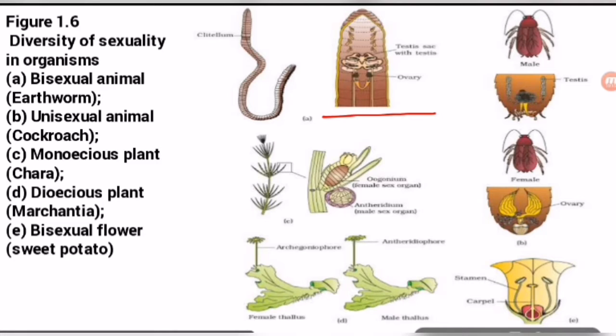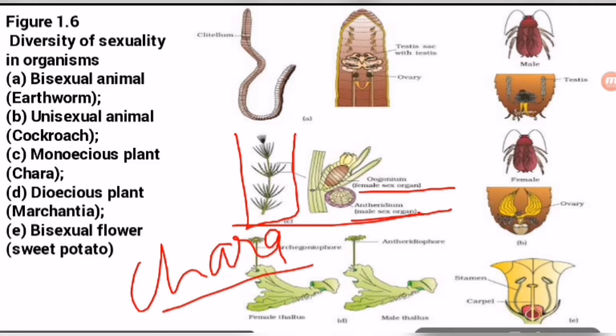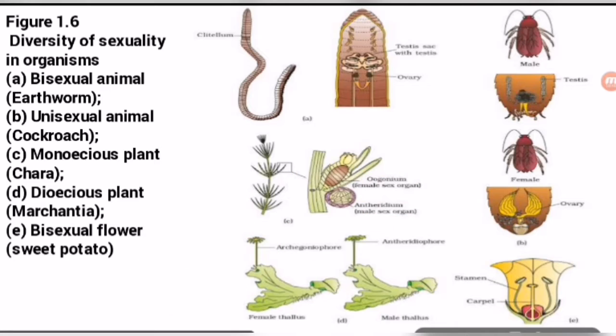Here is the elaborated, magnified internal structure of the earthworm. This is Chara, the magnified structure of this plant. Chara is an alga. Both types of sex organs are found: female and male. Oogonium is the female sex organ in Chara, and Antheridium is the male sex organ. It should be clear from this diagram.